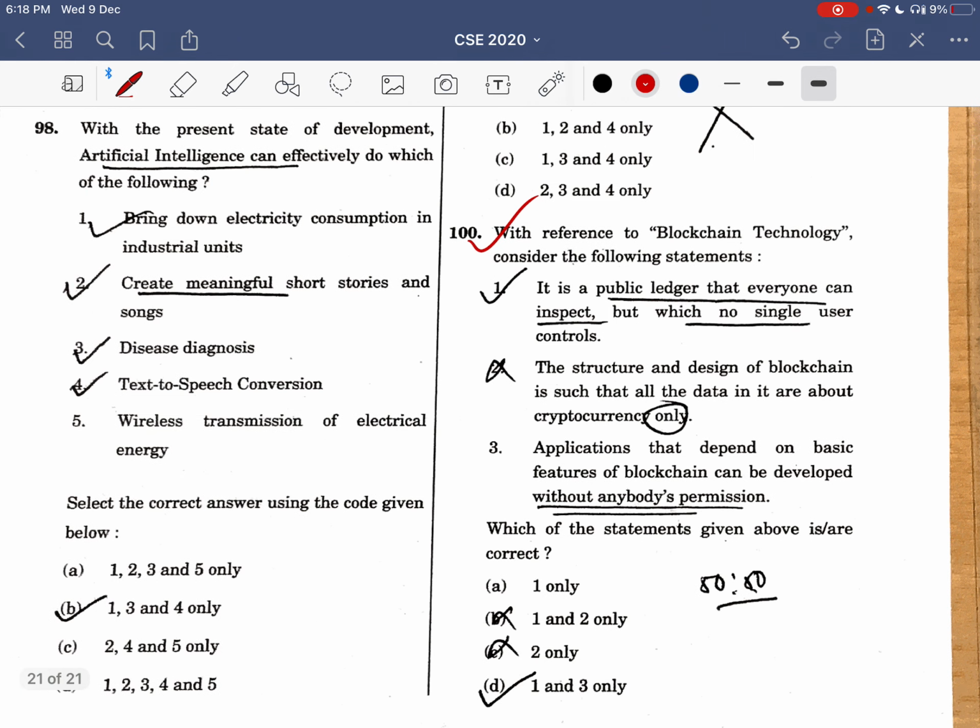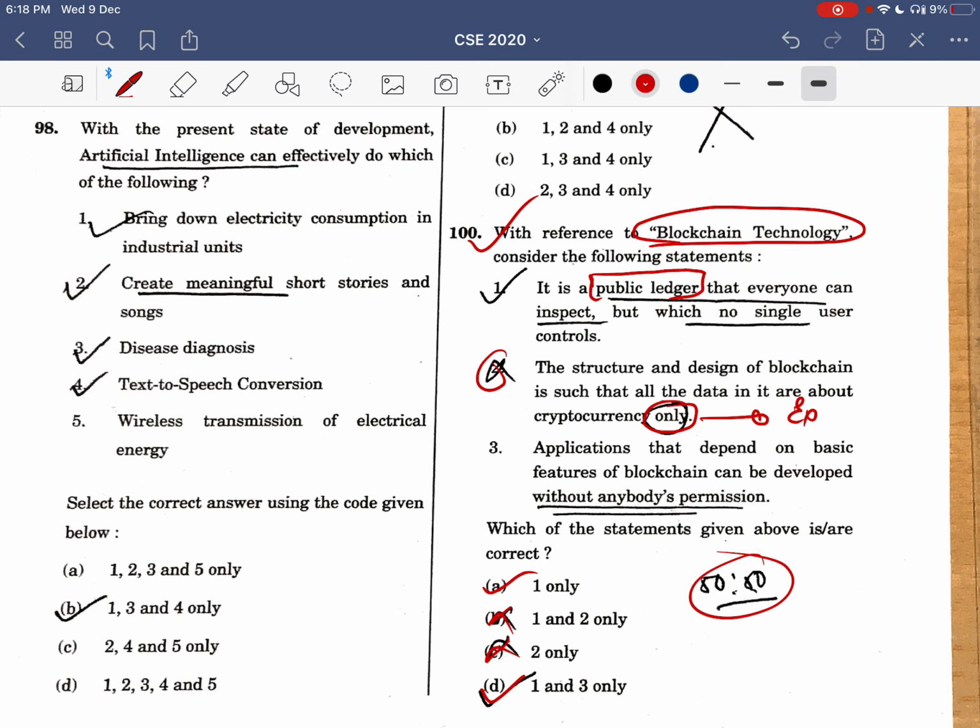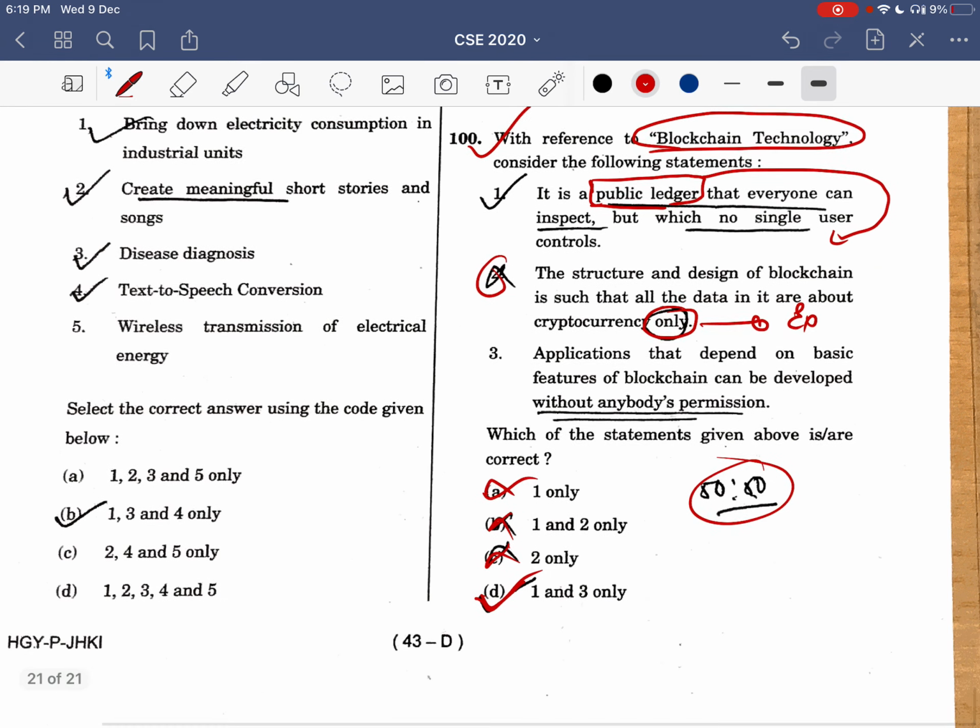Now this question, 100 question, blockchain technology. Here also, this is an extreme word. And I eliminated the second option, and both got eliminated. Now it's a 50-50 question because I earlier eliminated both. Now I have option A or option D, but it is a public ledger. I knew about it. It's a public ledger that everyone can inspect, but which no single user can control. If it's a public ledger, obviously no single user can control it. So I eliminated A also, and I got my right answer D.